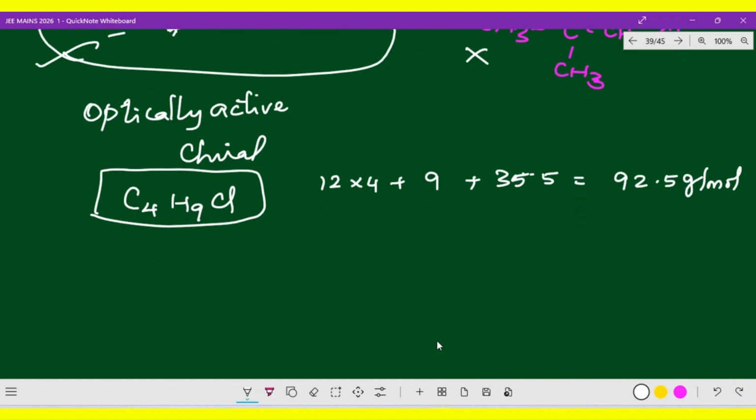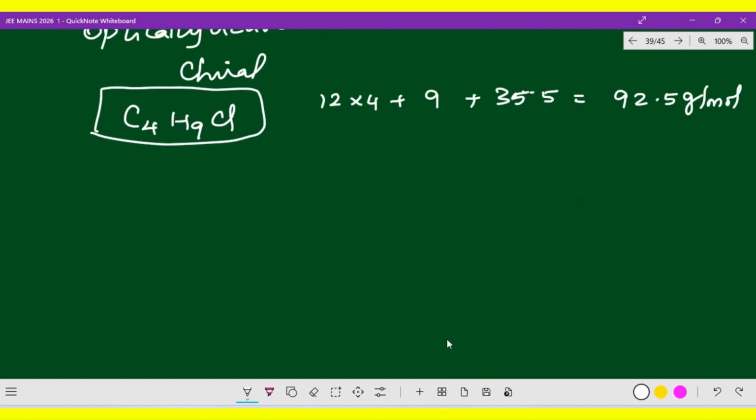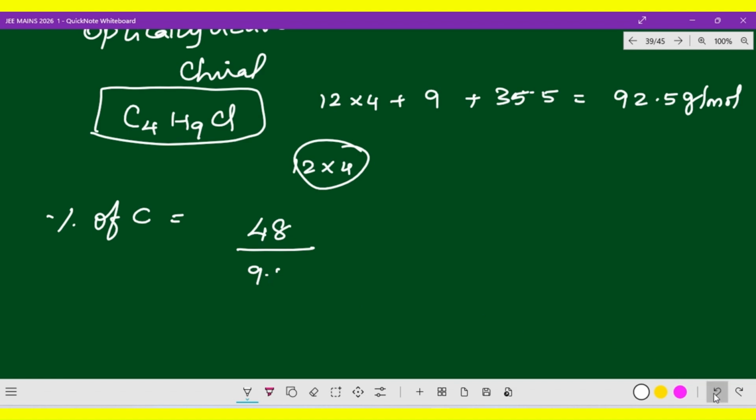Right. Now percentage. Already I have given you the idea of how to identify the percentage composition. So percentage of carbon is equal to 48. See, carbon: 12 into 4 is 48. Not given mass by molecular mass. So 48 divided by 92.5. Here, the mass of carbon in this molecule is divided by the whole mass present, and you multiply by 100. Always, percentage means into 100, it is mandatory. So 51.8 percent. I hope you got the clarity.